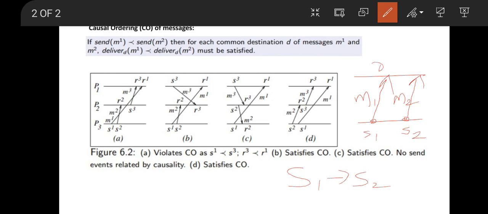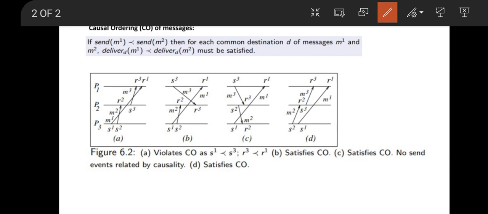Now let us say R1 is the corresponding receive event of M1 and R2 is the corresponding receive event of M2. Here we can see R1 and R2 are happening in the same process. That means M1 and M2 are getting delivered to the same destination process, and R1 is happening before R2. So the happen-before relationship for the corresponding receive events is also satisfied. If this is true, then we say that this particular distributed system satisfies the causal ordering of messages.